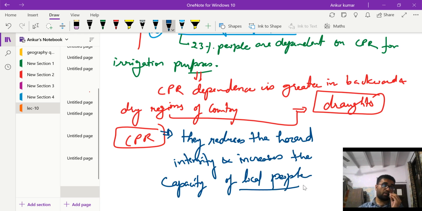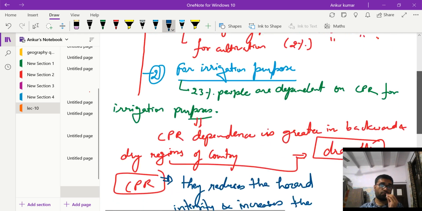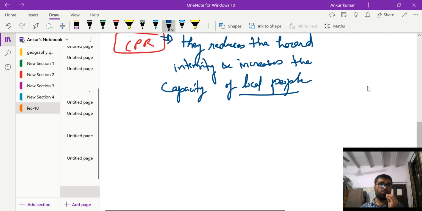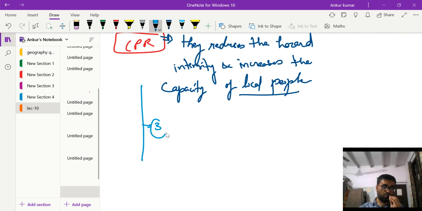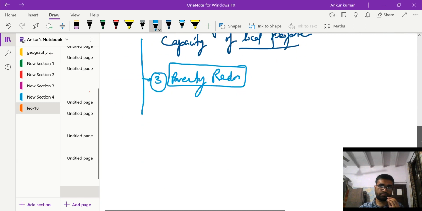Okay, so this can be mentioned under the second part. What was the second one? That for irrigation, how the CPR are important. Moving on to the third part, that is significance number 3, the importance of the CPR in poverty reduction. How CPR helps in poverty reduction. Okay, let us see this.